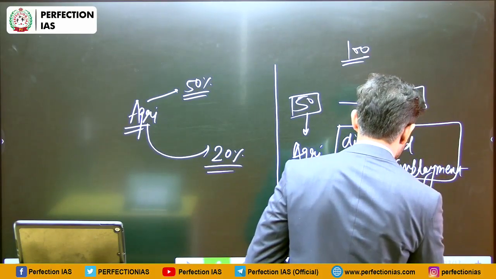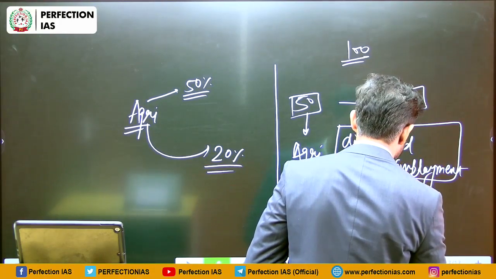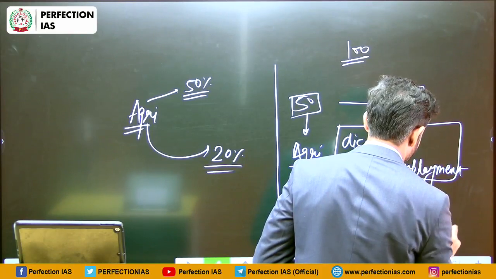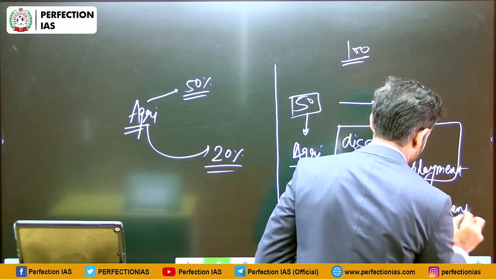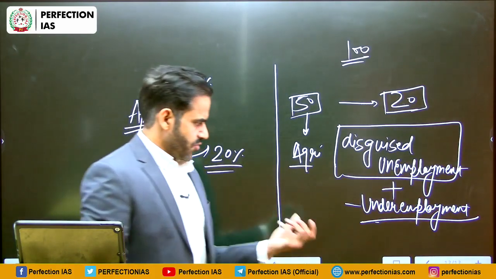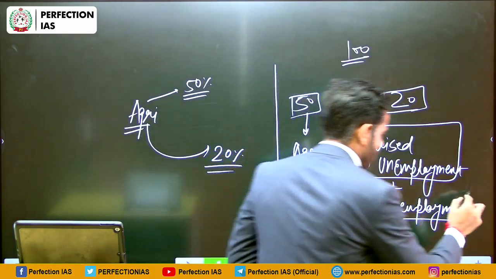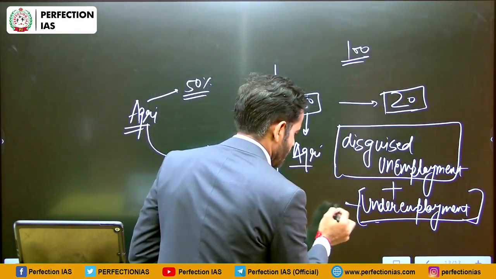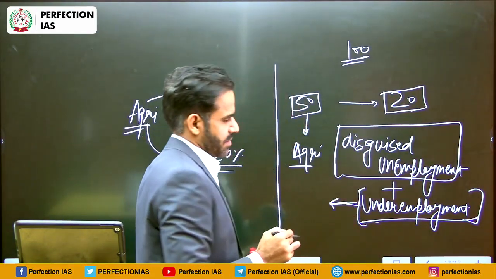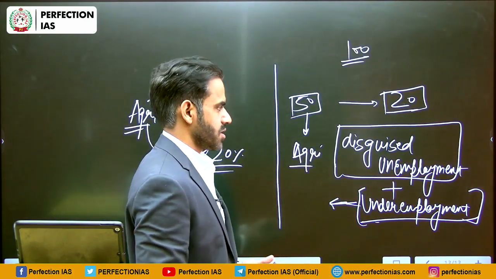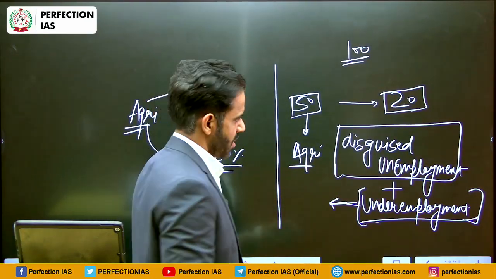Disguised unemployment plus underemployment. Underemployment means you are working in a sector which is beyond your economic potential. That means, suppose you can teach students, but rather than doing that, you are involved in some other work just for basic survival.